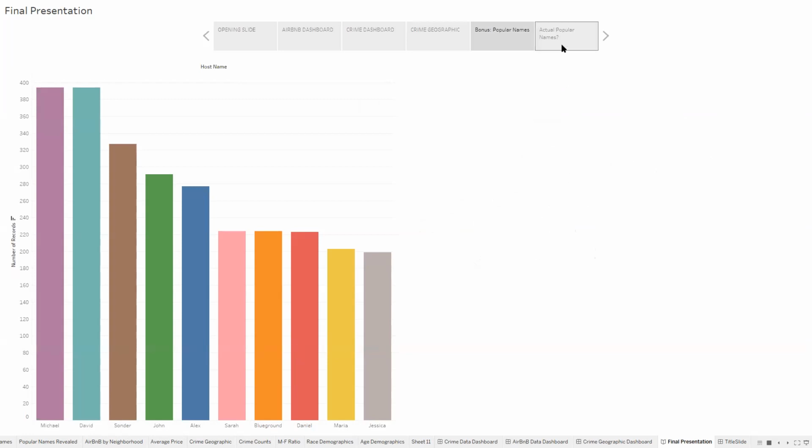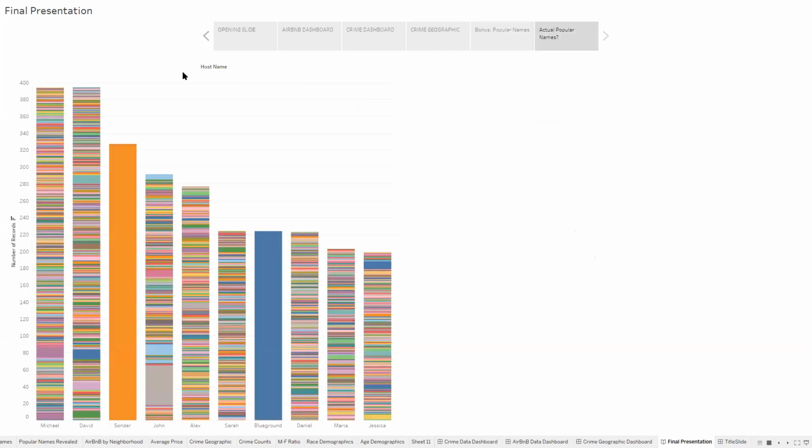So we looked further and added the host ID to the color, and that tells a different story. Someone registered as Sonder has 327 Airbnb locations. Same with Blueground with 224. All the other names are a lot more diverse. That was just a fun little thing we saw.